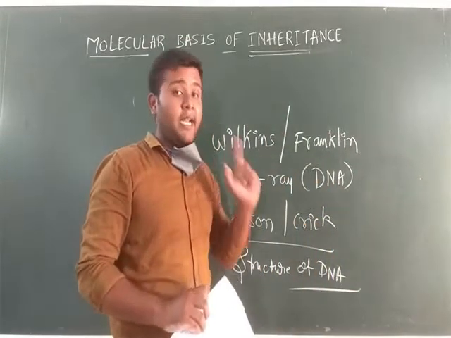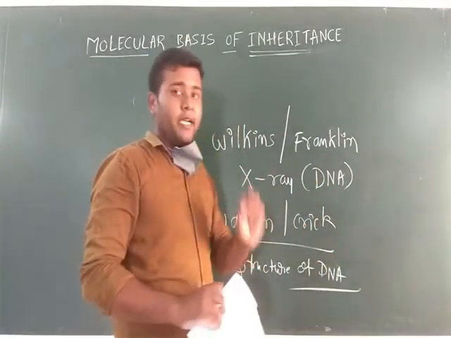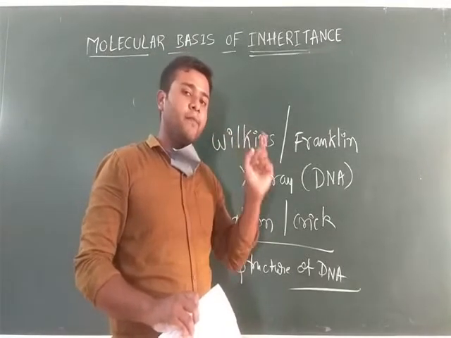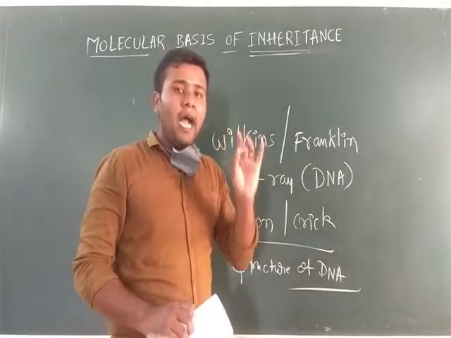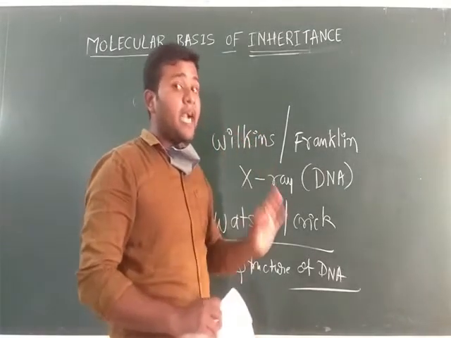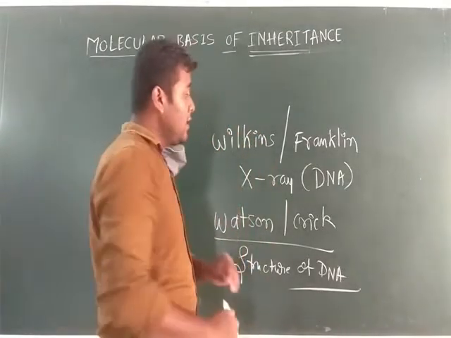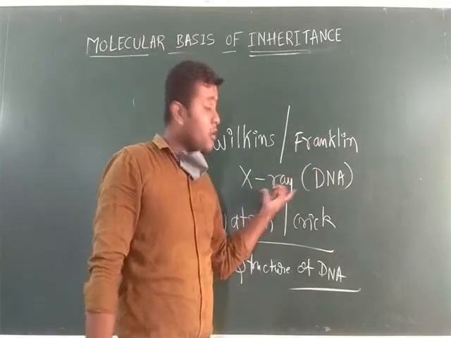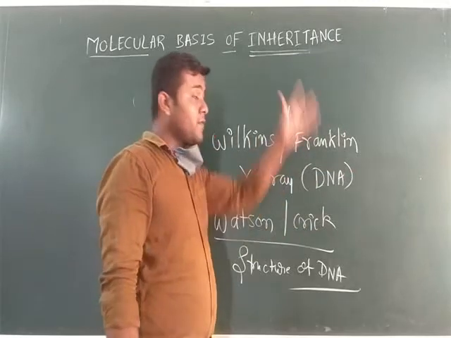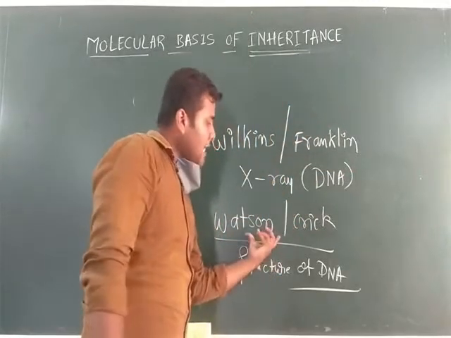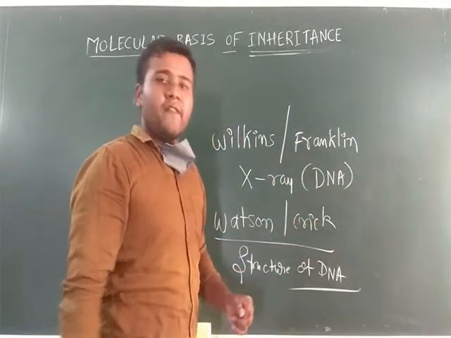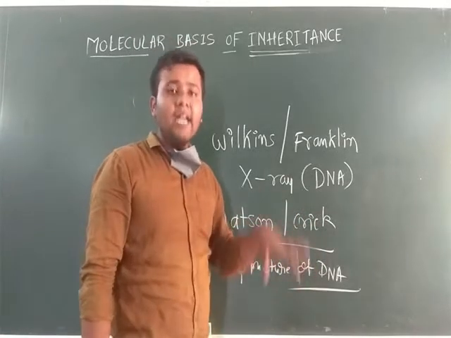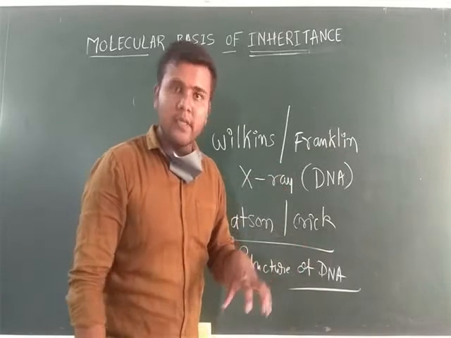Note this. First, Friedrich Miescher in 1869 named it nuclein. Altmann in 1899, with the help of its acidic nature and chemical structure, named it nucleic acids. With the help of those things, Wilkins and Franklin took an X-ray photograph of DNA. With the help of all those data, Watson and Crick proposed the structure of DNA, and this structure is also known as the Watson and Crick model.